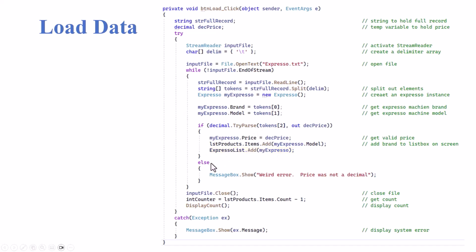And otherwise, if we don't have that, I put down a weird error: Price was not a decimal. How can that happen? Somebody sabotaged our data. It's not going to happen. We're not going to get to this. But again, this is being on the safe side.